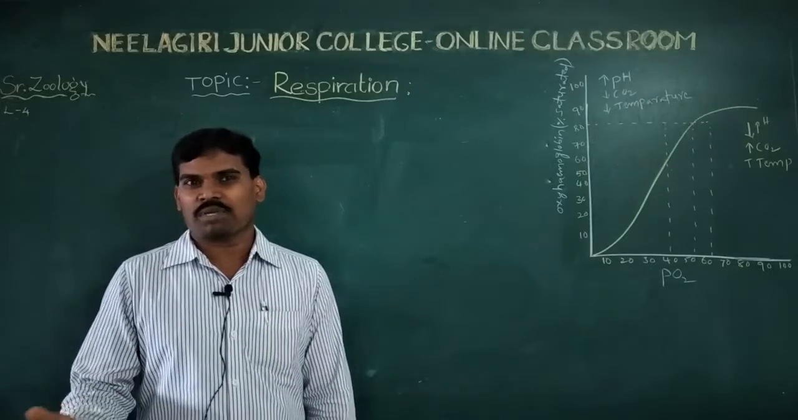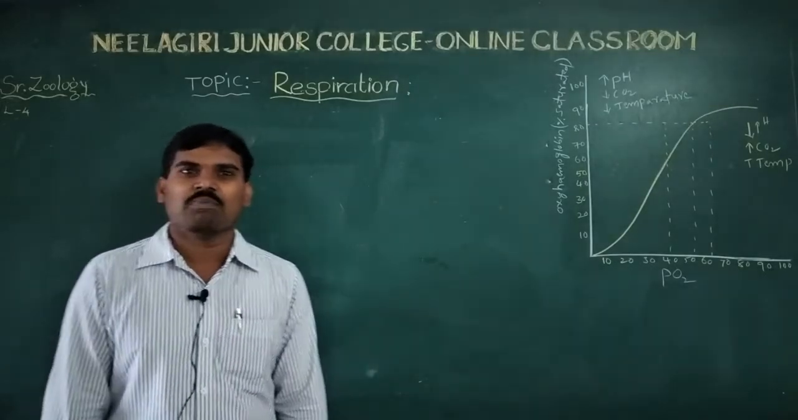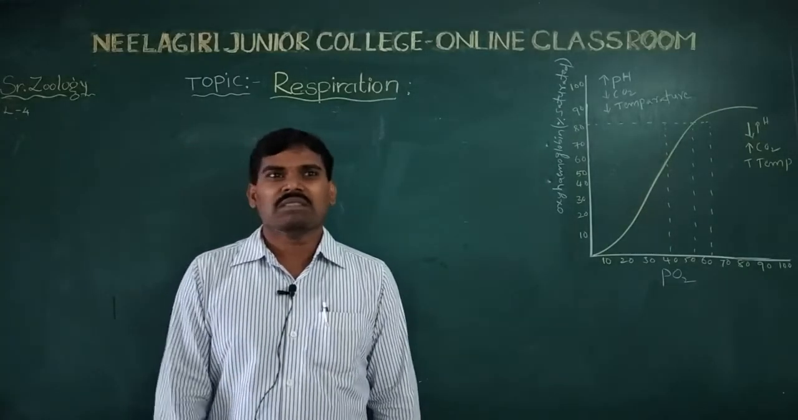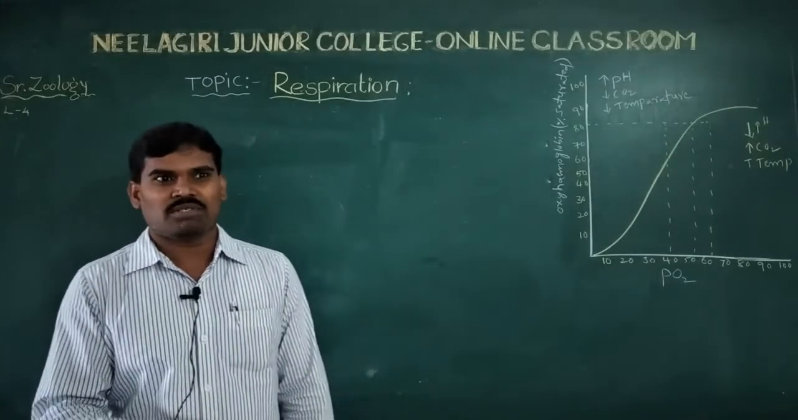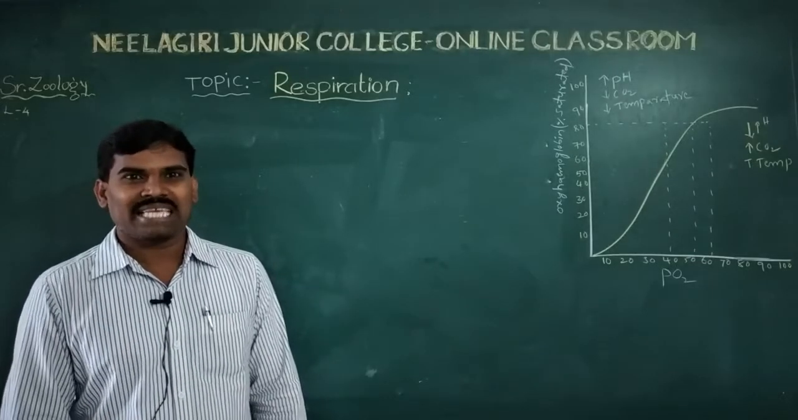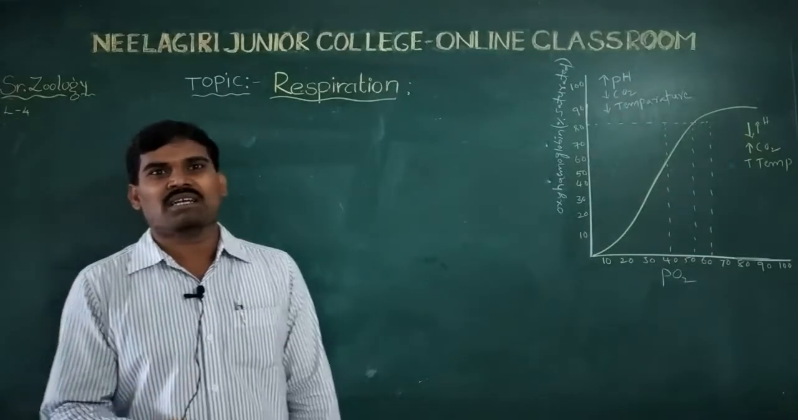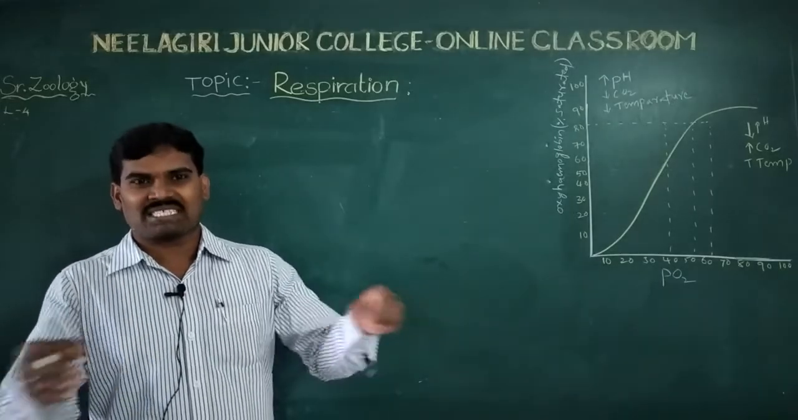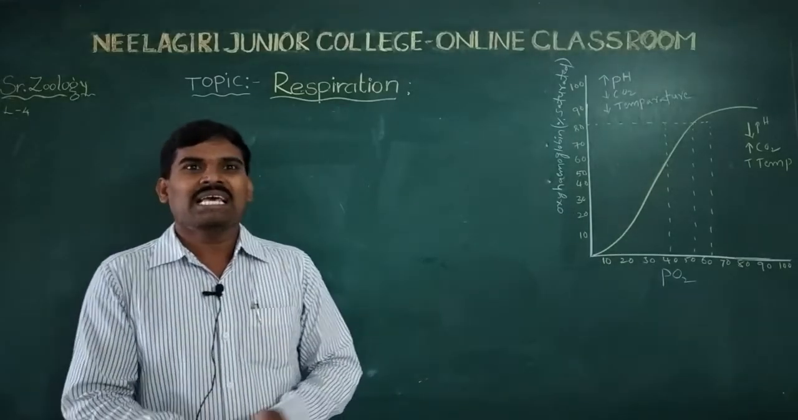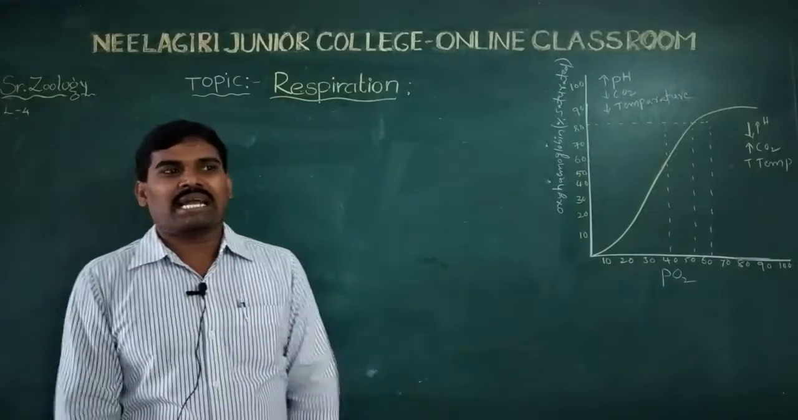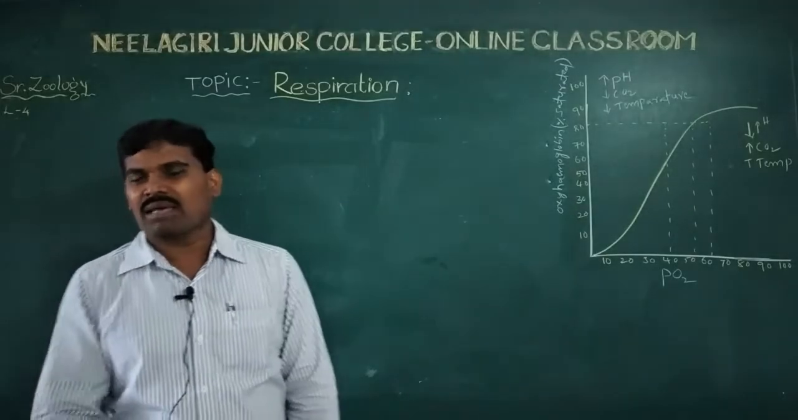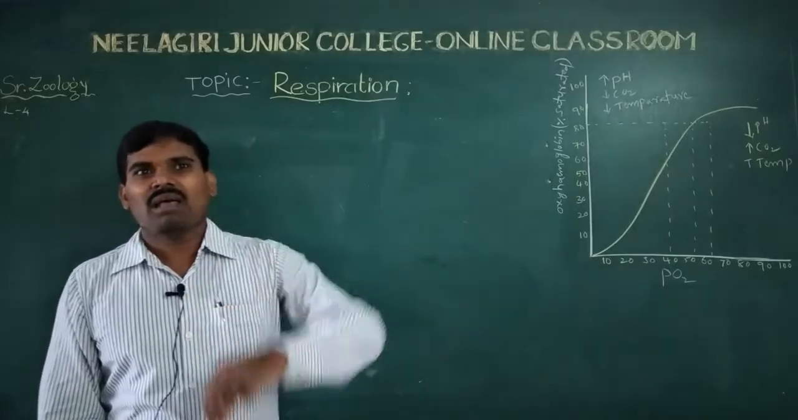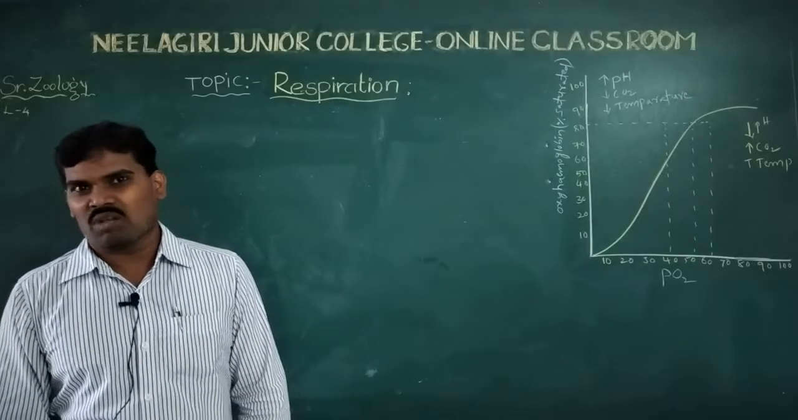What is the partial pressure of oxygen and what is the partial pressure of carbon dioxide? Partial pressure refers to a mixture of gases, not only oxygen: carbon dioxide, oxygen, nitrogen. The mixture of gases is inhaled, enters the body, finally enters the lungs and reaches the alveoli.